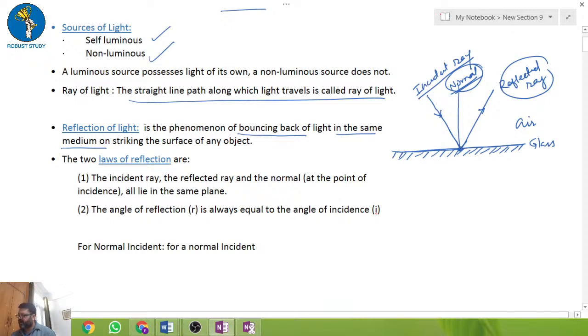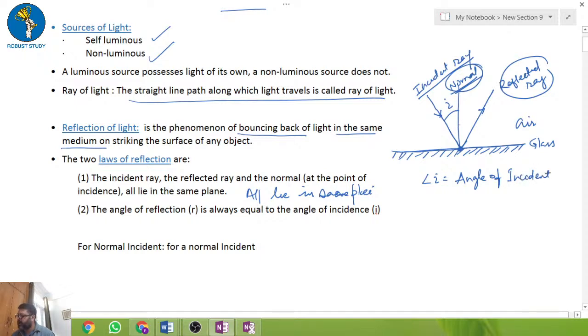Okay, now the next important thing: this is the normal, and the incident ray makes an angle with the normal, called I. So angle I is the angle of incidence.